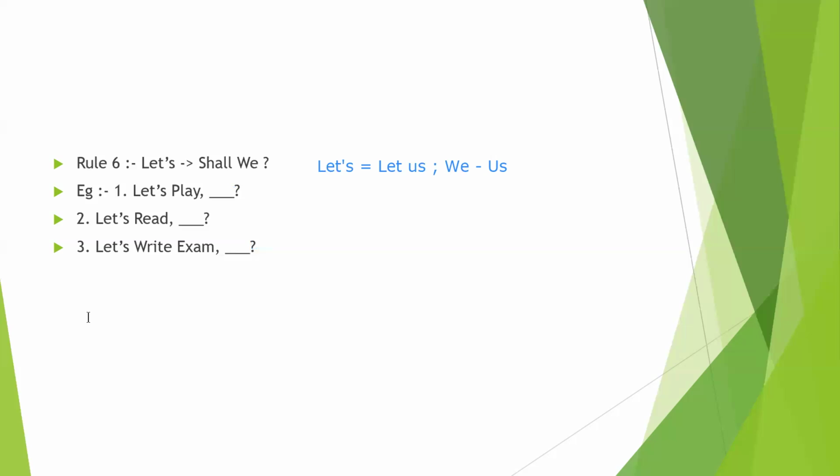So we can take this as an important concept. We conclude up to rule 4 in one video, and rule 5, rule 6 and rule 7 in this video. Now let's go to rule 7.